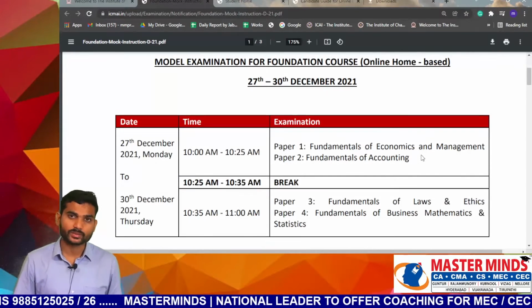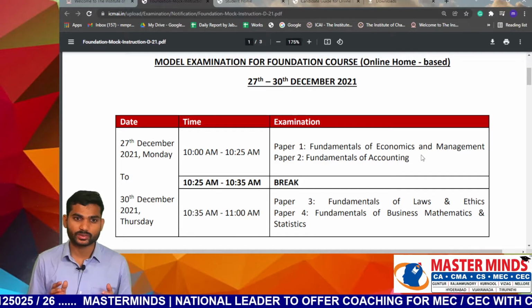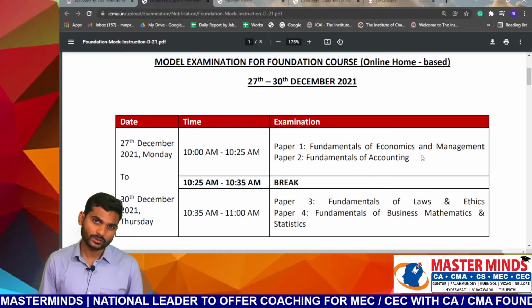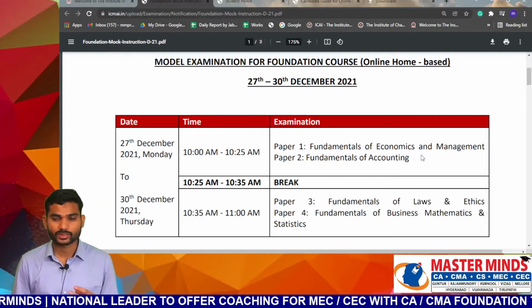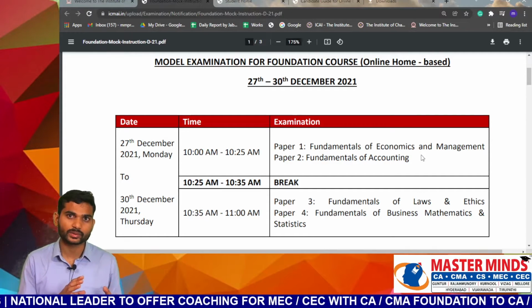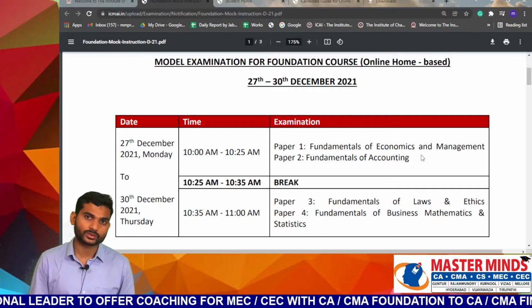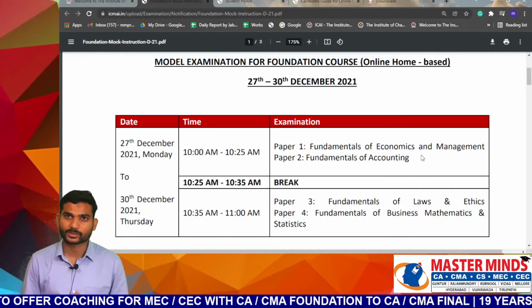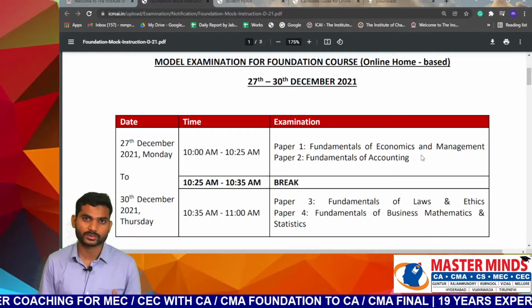The first instruction is the examination date, from 27th December to 30th December 2021. The examination time is from 10 a.m. to 11 a.m. The examination is held in two slots. Slot 1 is from 10 a.m. to 10:25 a.m., during which you have paper 1 and paper 2. Paper 1 is Fundamentals of Economics and Management, and paper 2 is Fundamentals of Accounting.